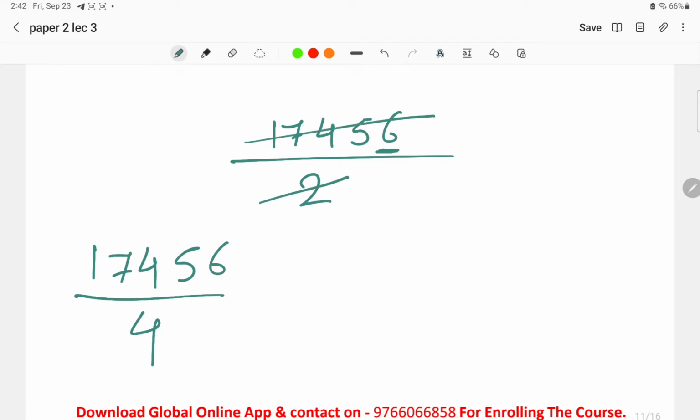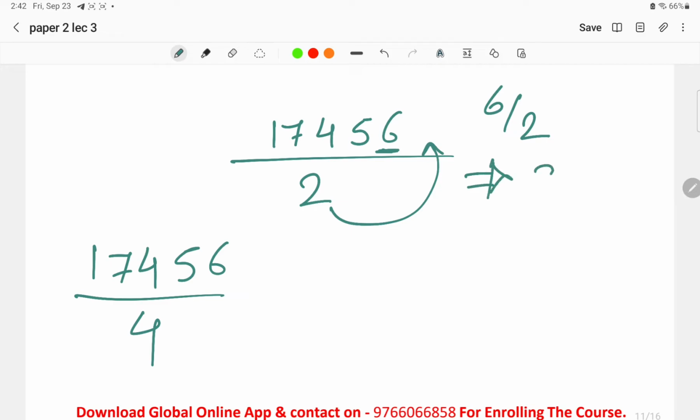Here we can clearly find that 6 is divisible by 2. If we divide 6 by 2, we get 3. It is completely divisible by 2. It means that this complete number will also be divisible by 2. We just have to check the last digit here.